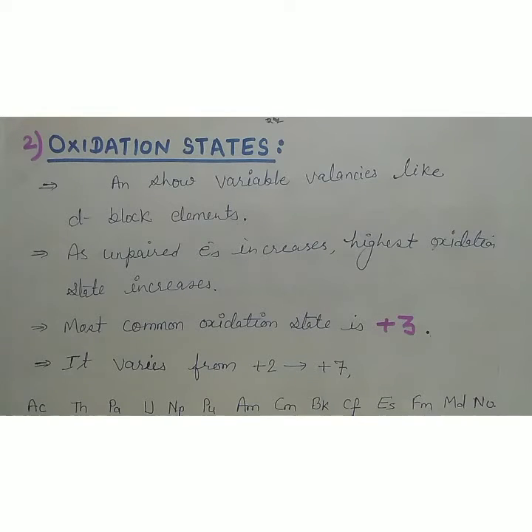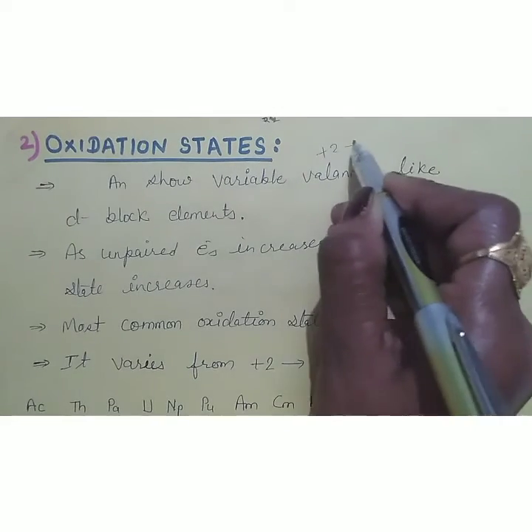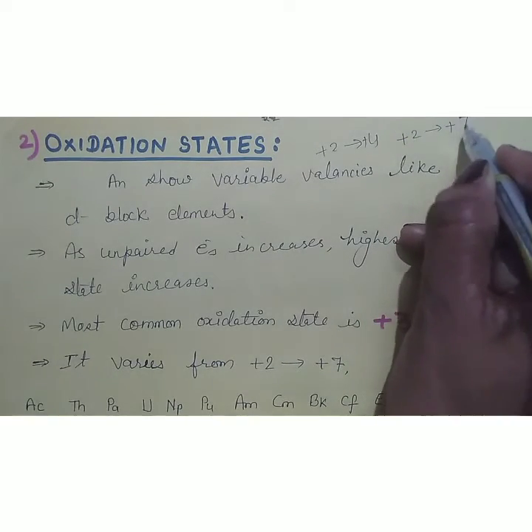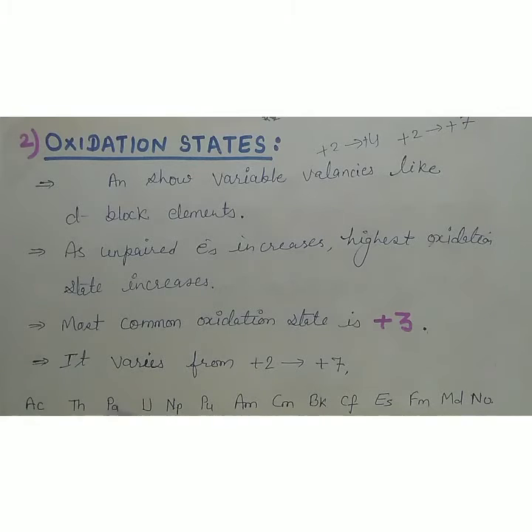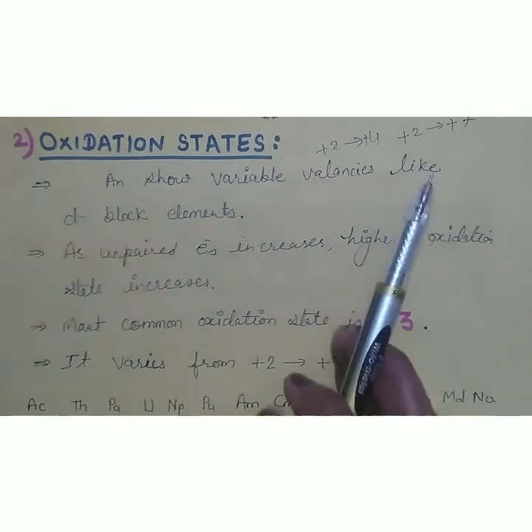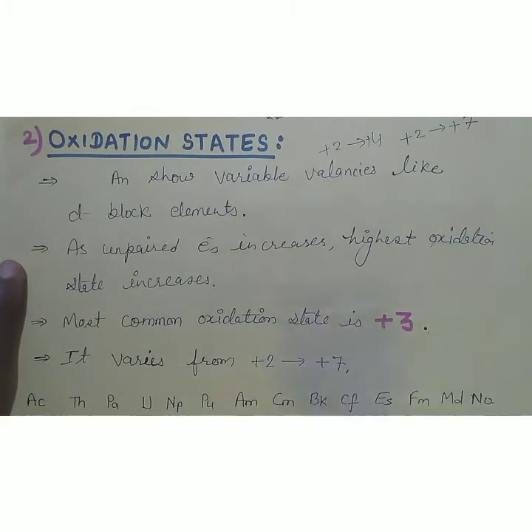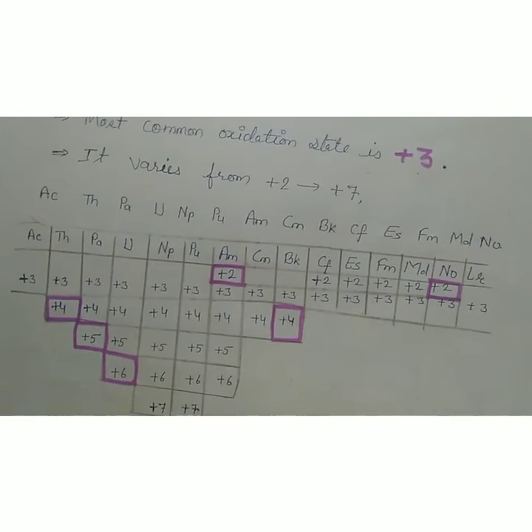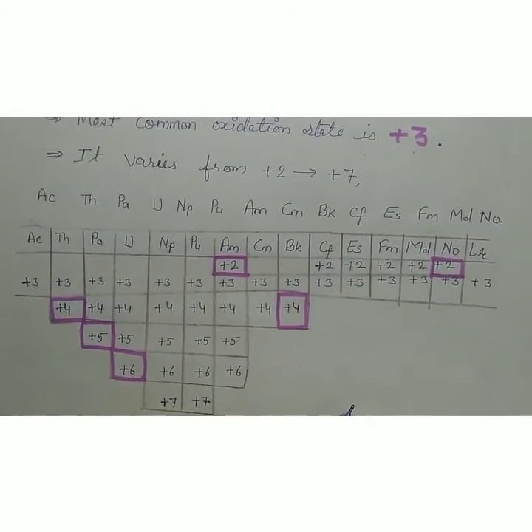Now the oxidation states. Like lanthanides, they also show variable valencies, but in lanthanides it varies from +2 to +4 only, while in actinides it varies from +2 to +7. So they show more valencies. As in d block elements, as unpaired electrons increase, the highest oxidation state increases, and after that it decreases. And the most common oxidation state, like lanthanides, is also +3, from actinium to lawrencium.